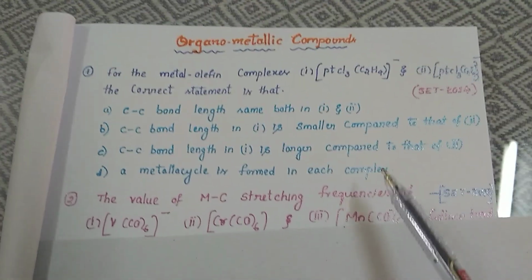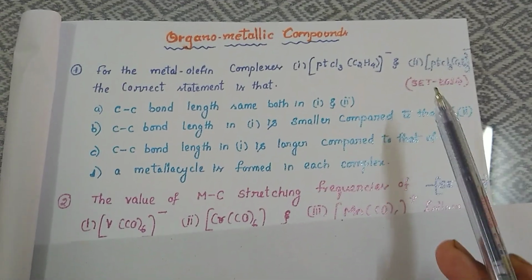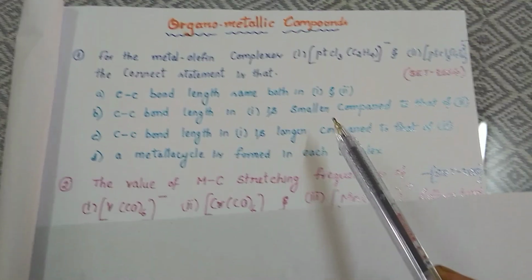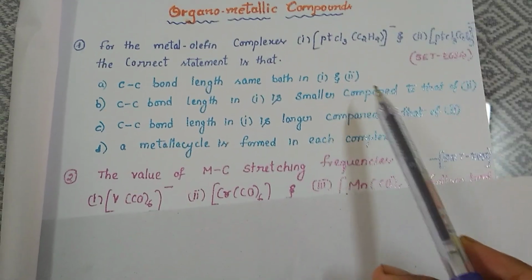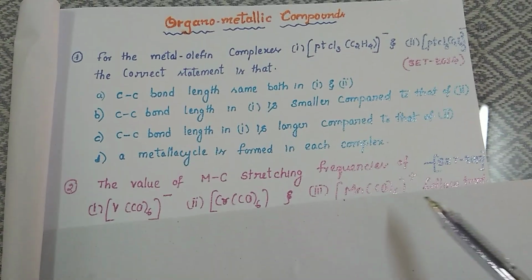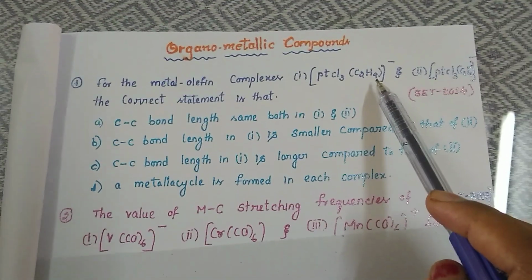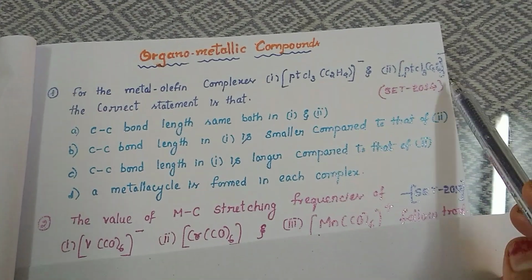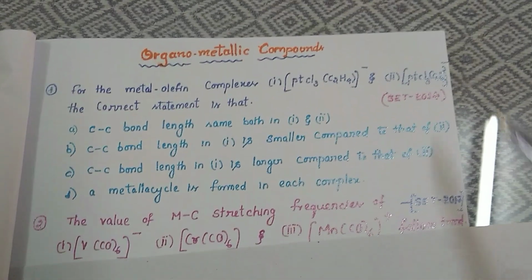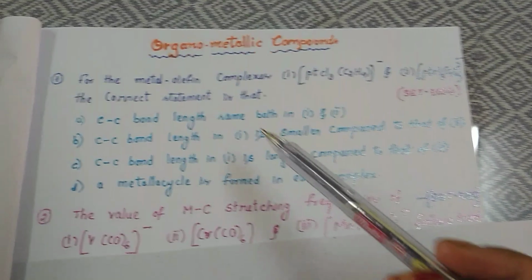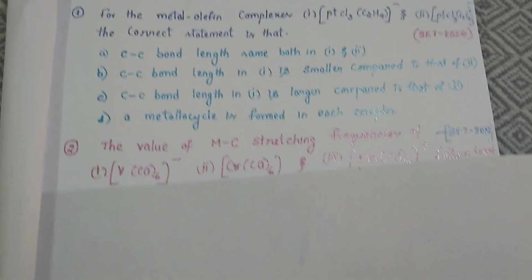Hello students, today we are going to discuss the previous year questions from the organometallic chemistry chapter. The first question is, for the metal olefin complex, this is the complex, that is Zeise's salt. If we replace the ethylene with C2F4, that is tetrafluoroethylene, the correct statement is the first option,